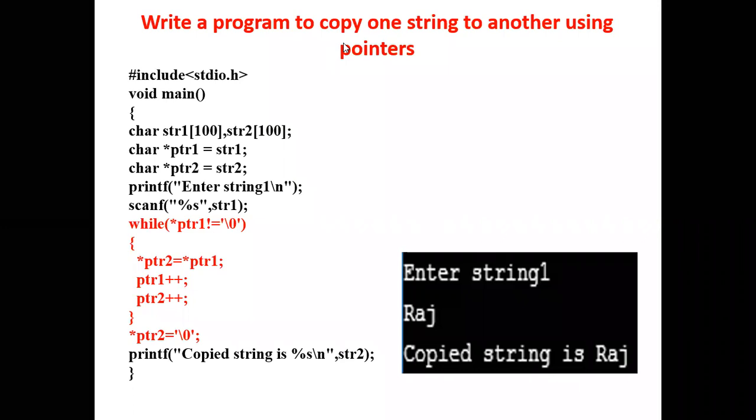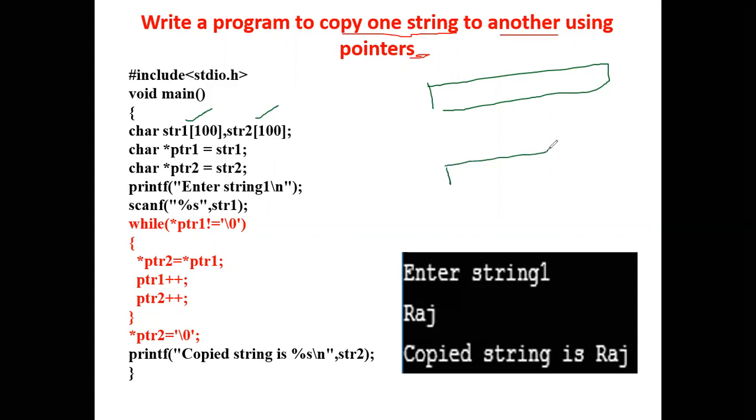So we already studied about strings, and we know about pointers. Now we'll be discussing a program on how to copy a value from one string to another using pointers. We have to copy the value from one string to another string using the pointer. We will be using two strings: one is our source string, another one is the destination string, str1 and str2. I have to copy the content from str1 to str2.